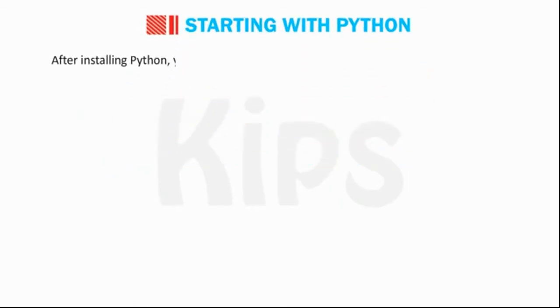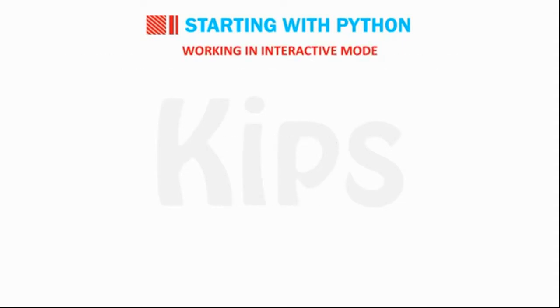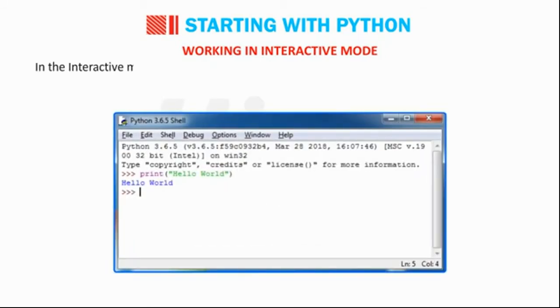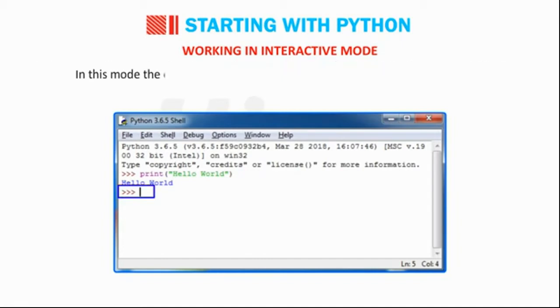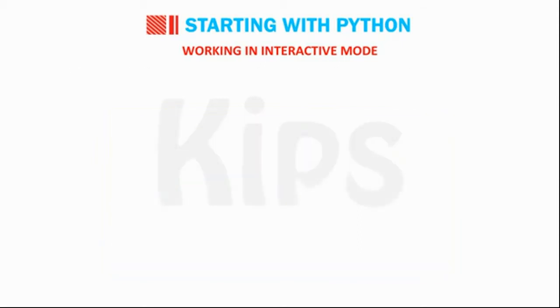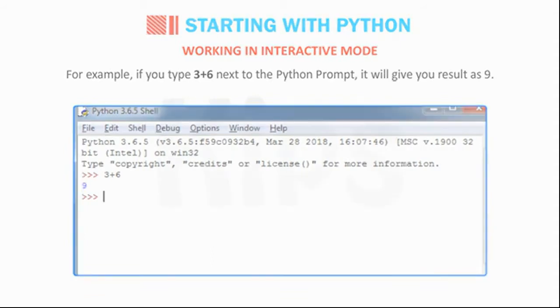After installing Python, you are ready to work on it. You can work in Python in two ways: number 1, in interactive mode; number 2, in script mode. Working in interactive mode: in the interactive mode, the commands are executed line by line, giving the output at the same time. In this mode, the command is typed in front of the Python command prompt. For example, if you type 3 + 6 next to the Python prompt, it will give you the result as 9.